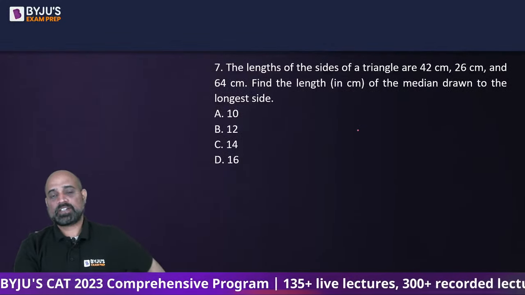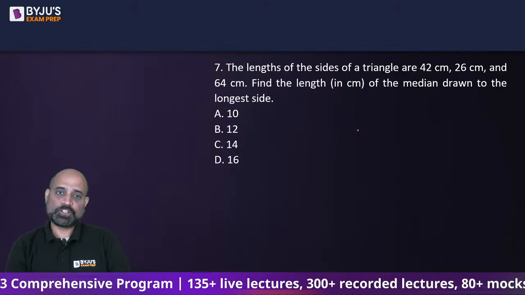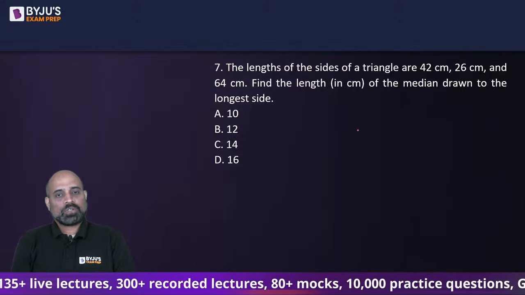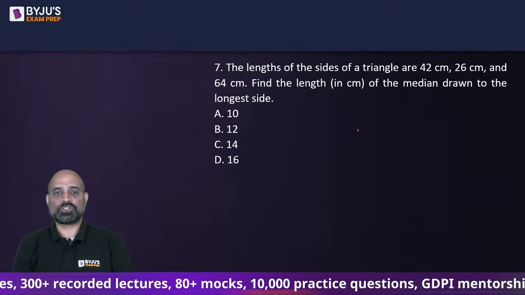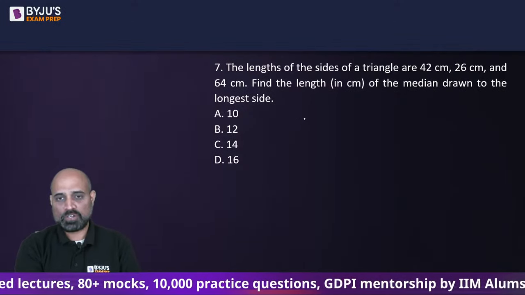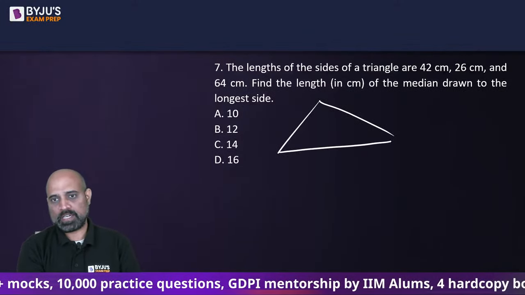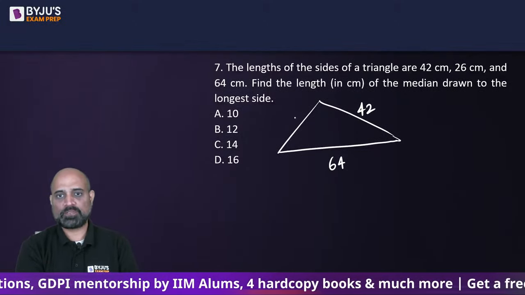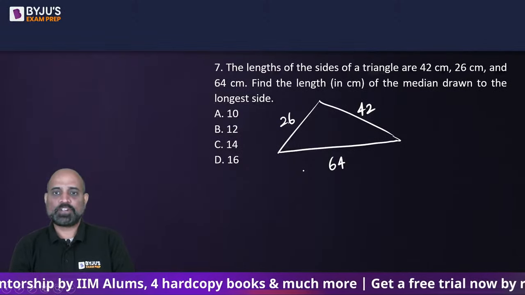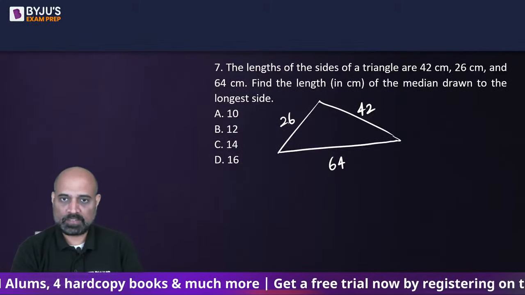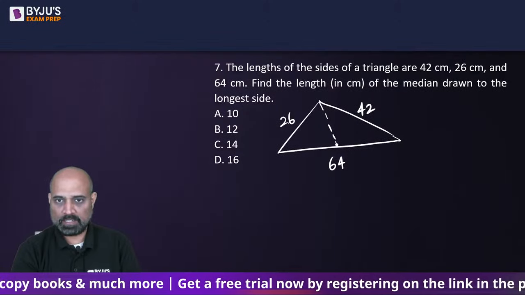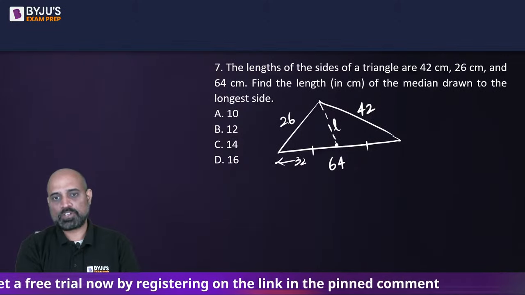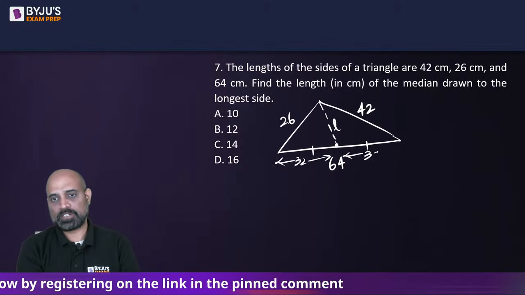The next one, the lengths of the sides of a triangle are 42, 26 and 64. Find the length of the median drawn on the longest side. So we have a triangle with a side of 64, another side of 42 and one side of 26. And we need to find out the length of the median. Iski length nikalni hai. What is this length? So obviously this side is going to be 32 and this side is going to be 32.